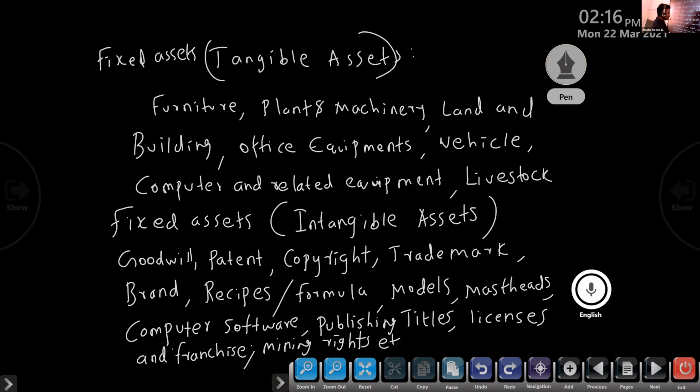So all rights. That is fixed assets, intangible.